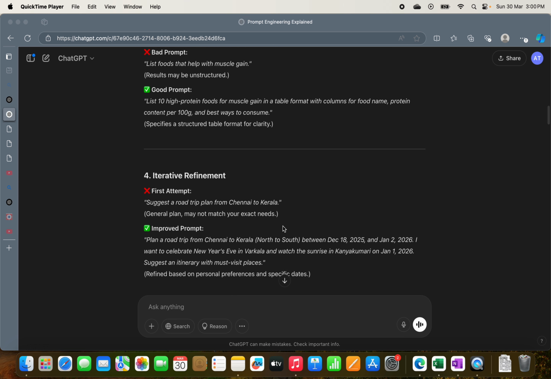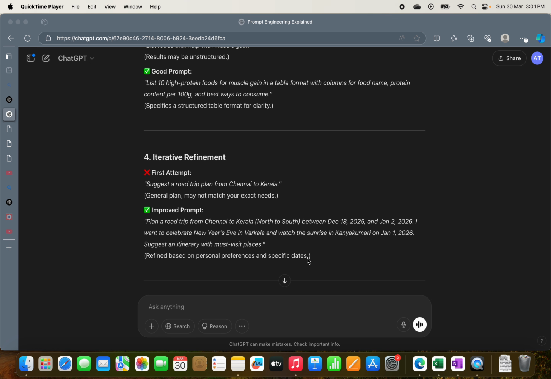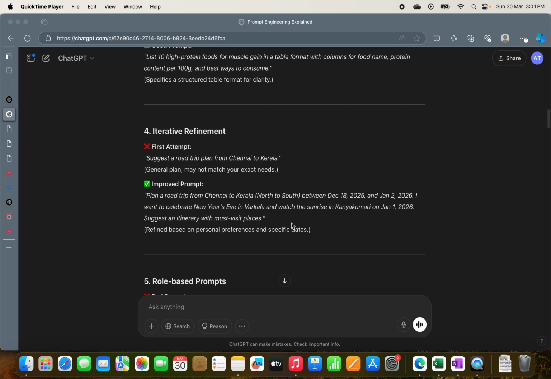Iterative refinement. So if you remember, I was also working on a travel plan, and iteratively I refined it. Initially, I talked about a north to South Kerala trip. Then I said the dates. Then I said I want to celebrate the New Year's Eve in Varkala and watch the sunrise in Kanyakumari. So you need to iteratively refine to get the best response.